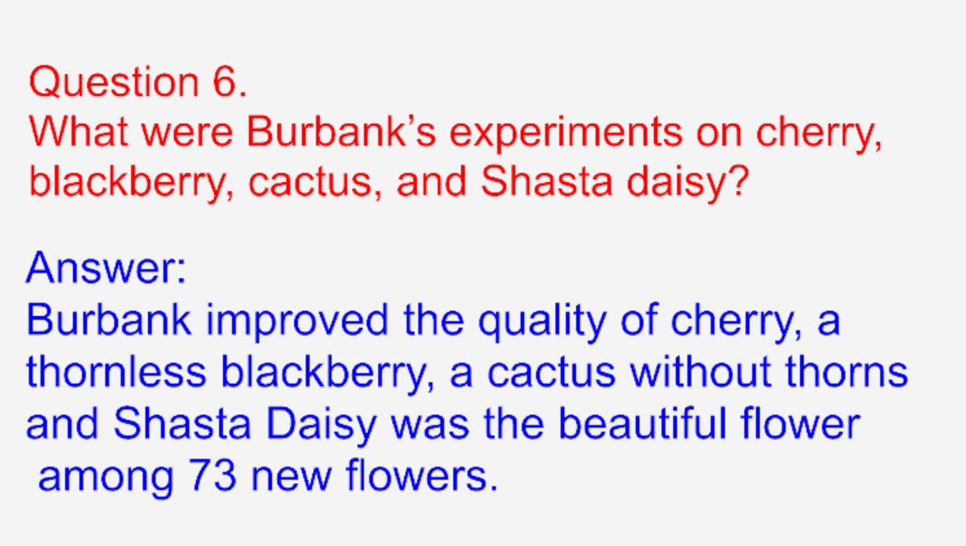What were Burbank's experiments on cherry, blackberry, and Shasta daisy? Answer: Burbank improved the quality of cherry, a thornless blackberry without thorn, and Shasta daisy was the beautiful flower among 73 new flowers.